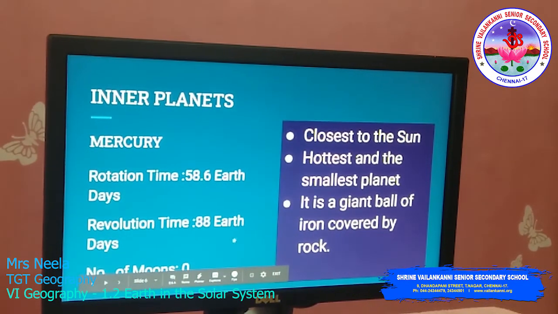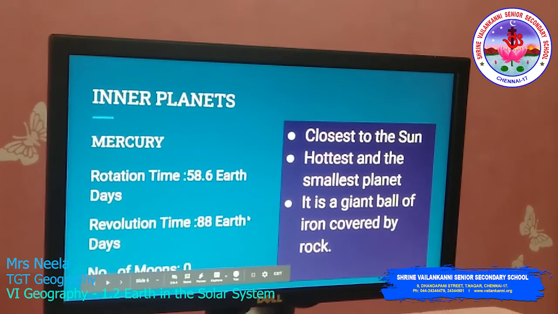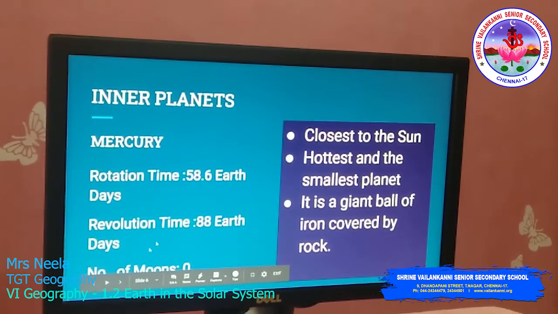Then the revolution time is 88 earth days. Number of moons: 0. Yes, this planet doesn't have a moon. It is closest to the sun, and it is the hottest and the smallest planet. It is a giant ball of iron covered by rock.